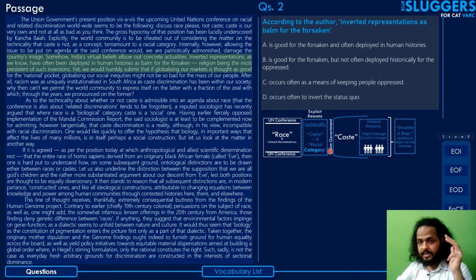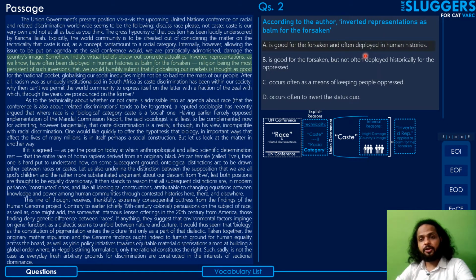So the representation has been inverted here and then applied as a balm, used to placate these people. Okay, it is for your own good that we are not discussing this. So that's what they are trying to do here. That's what inverted representation applied as a balm for the forsaken means in this case. Okay, so let's look at the options.